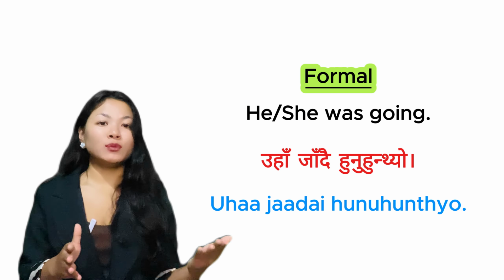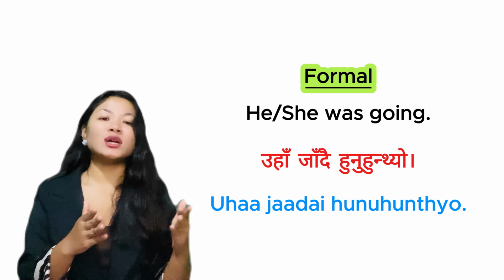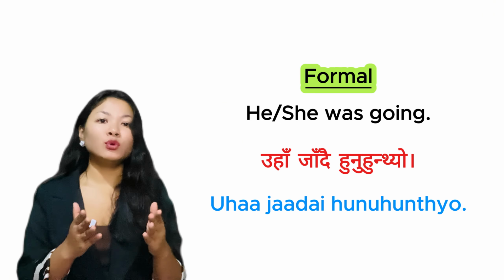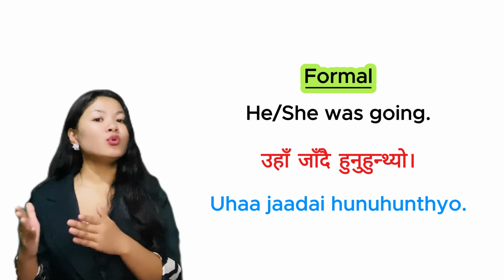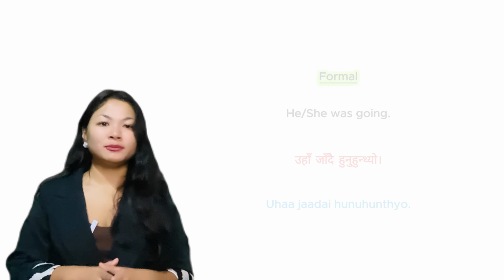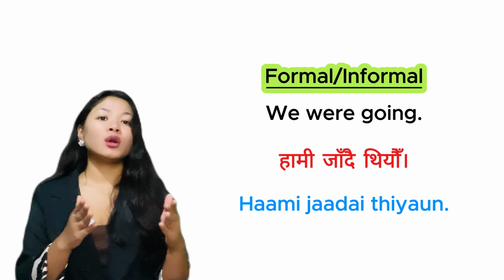But in formal form, he or she was going, we say उहाँ जाँदै हुनुहुन्थ्यो.